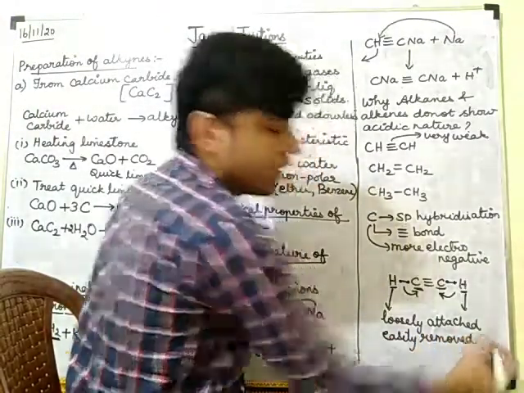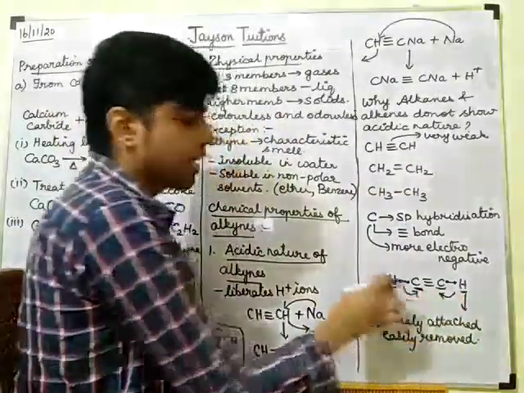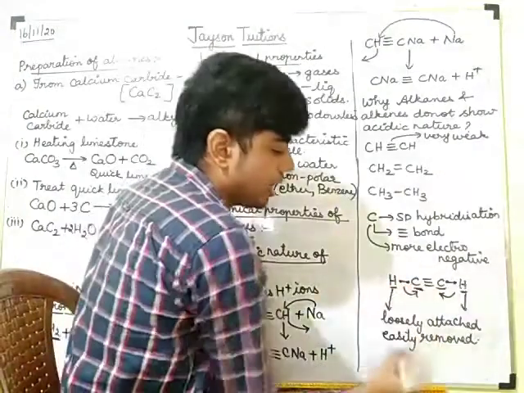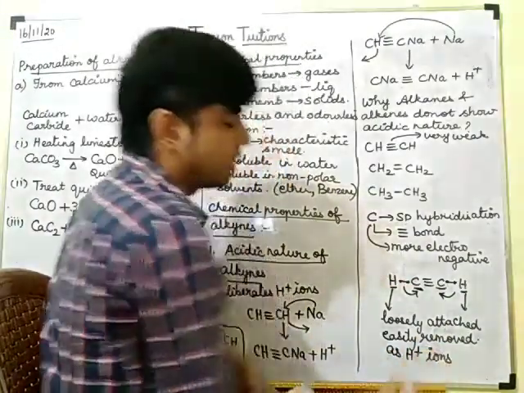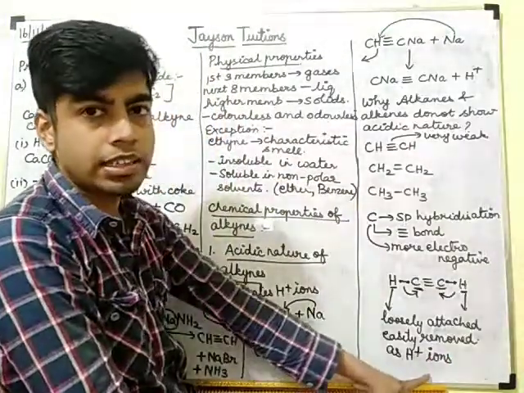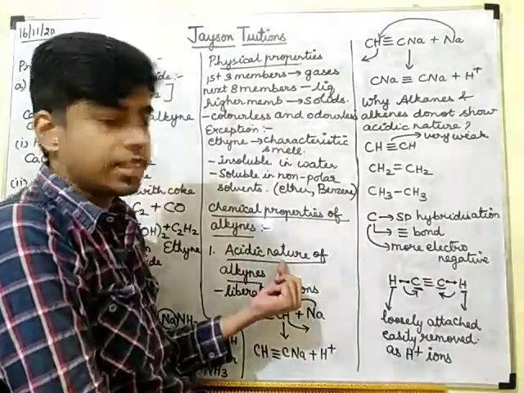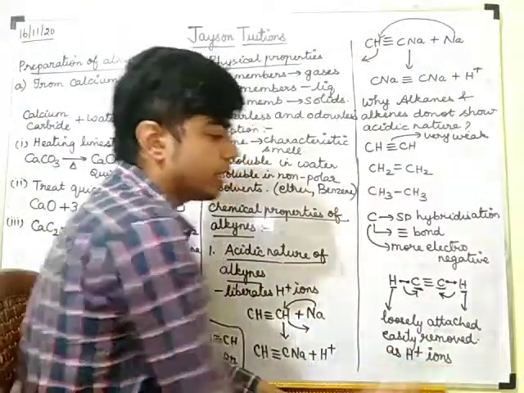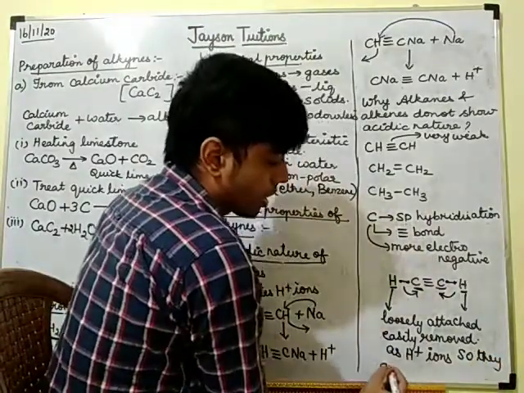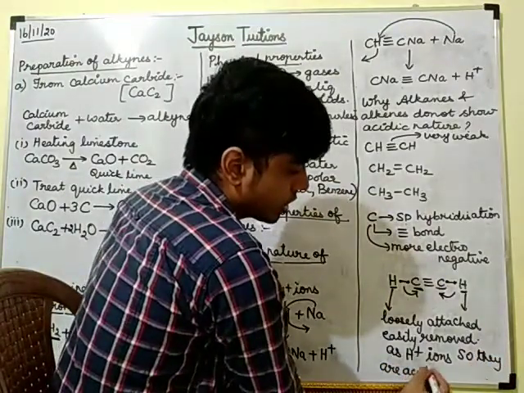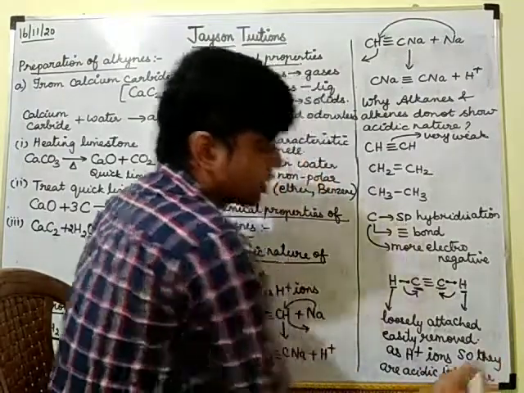So these two hydrogens are loosely attached, so they can be easily removed as H plus ions. And since these alkynes are releasing H plus ions, they are said to be acidic in nature.